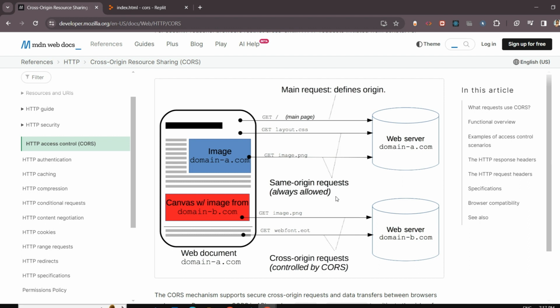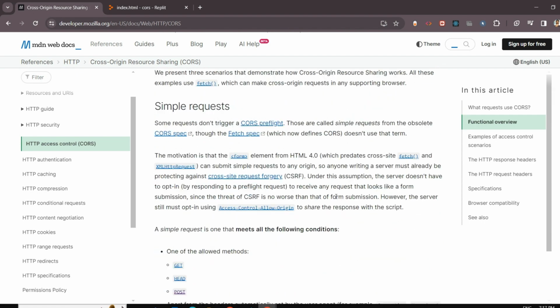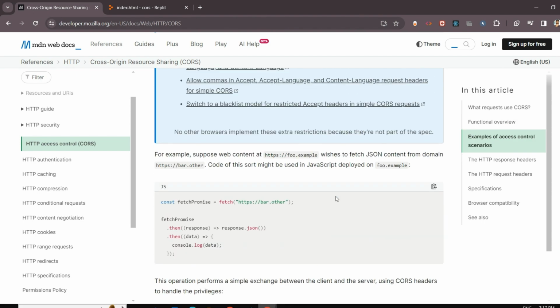Now let's say domain.com is making a request to web server domainb.com, and here, as you can see, the origins are different, so CORS comes into the picture because it is a cross origin request, right? So let's take another example also. If I go down, yeah.